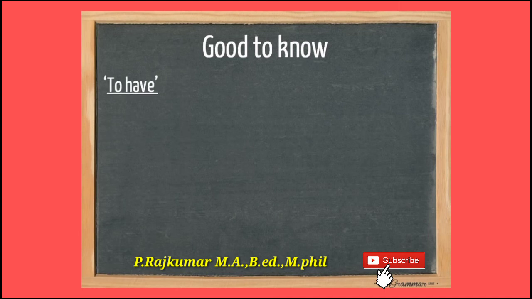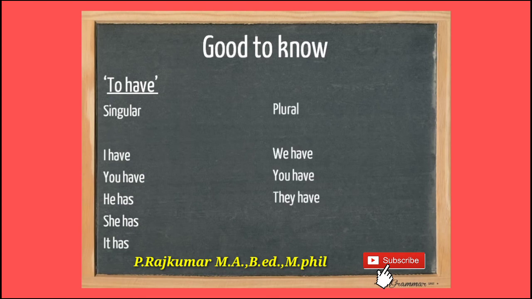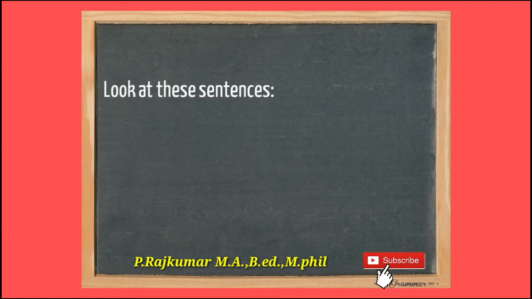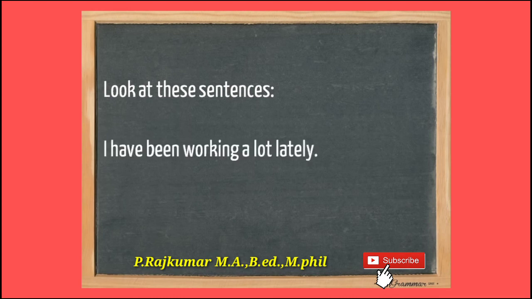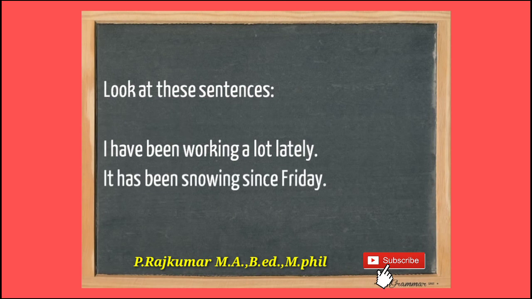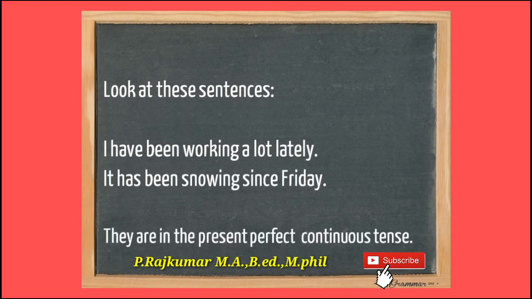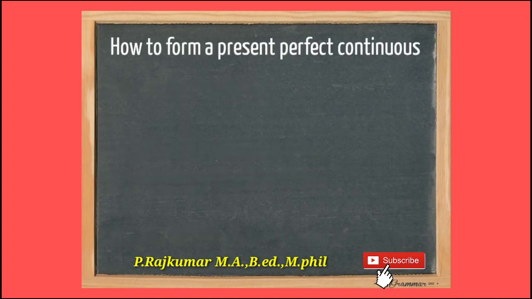Then present perfect continuous. This rule is subject plus have or has plus been plus v1 plus ing plus object. Okay, this is the rule for present perfect continuous. For have, singular: I have, you have, he has, she has, it has. Like present perfect, but the verb is changed. Plural: we have, you have, they have. For the present perfect continuous, next one, look at these sentences.